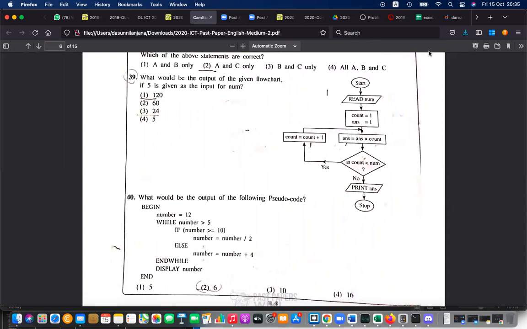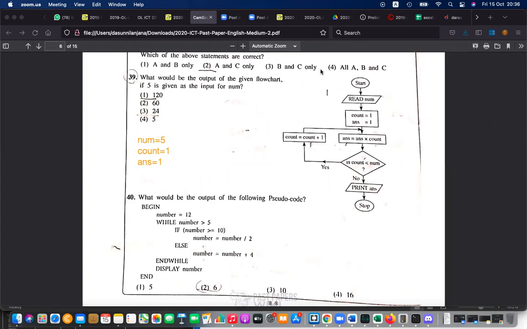So when you get this kind of flow chart, I said, what is the trick? How should we answer? First of all, please write down the variables somewhere. The variable read num. Okay, num is a variable. So what is the number value? It's given as 5. What would be the output of the given flow chart if 5 is given as the input for num? Num is 5. Then you need another variable, that is count. Count is 1 and answer is also 1. You have to write this down somewhere. Num is 5, count is 1, answer is 1. Okay, now we can start counting.